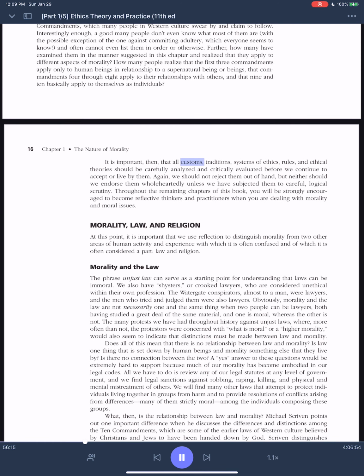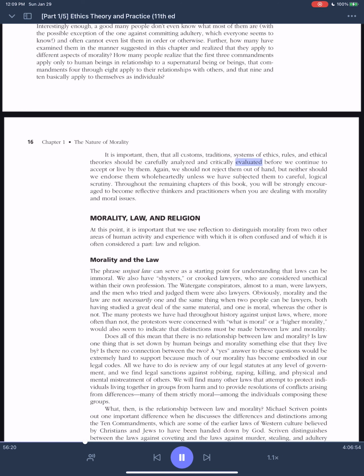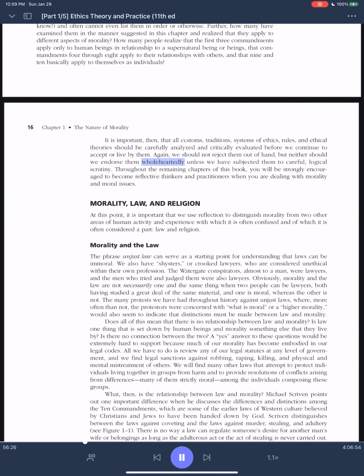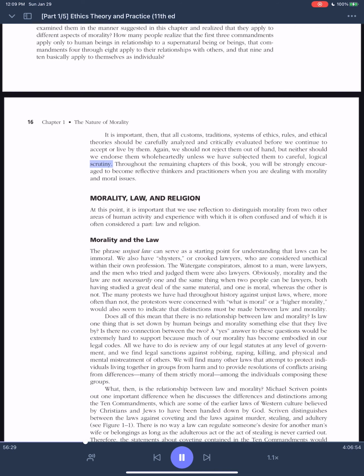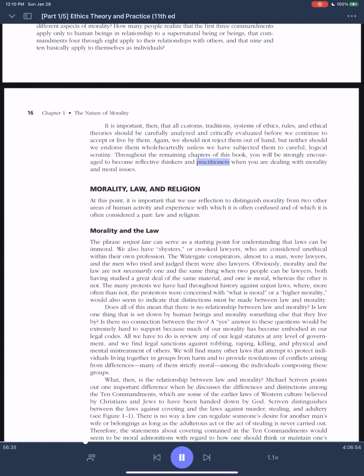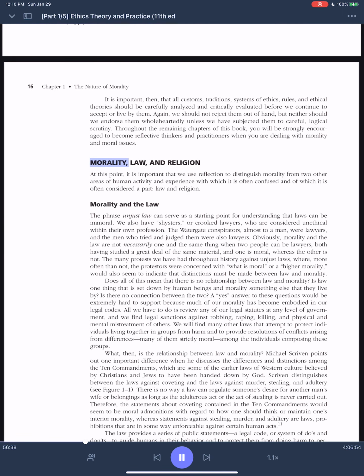It is important, then, that all customs, traditions, systems of ethics, rules, and ethical theories should be carefully analyzed and critically evaluated before we continue to accept or live by them. Again, we should not reject them out of hand, but neither should we endorse them wholeheartedly unless we have subjected them to careful, logical scrutiny. Throughout the remaining chapters of this book, you will be strongly encouraged to become reflective thinkers and practitioners when you are dealing with morality and moral issues. Morality, law, and religion.